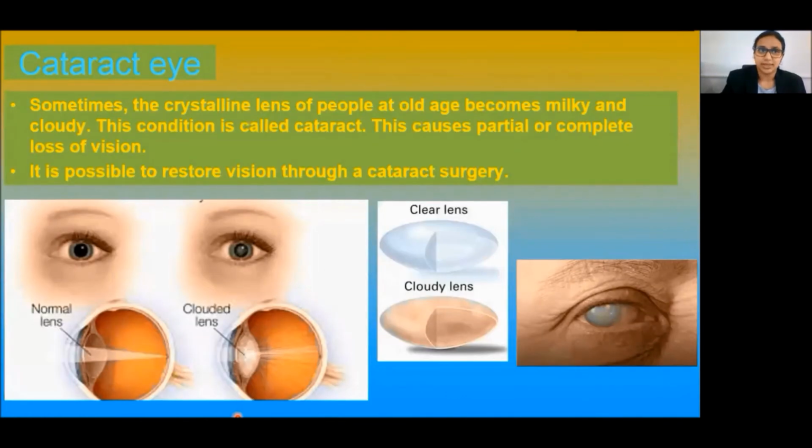So what is a cataract eye? You might have heard that people are having cataract eyes. What is that? Sometimes the crystalline lens of people at old age becomes milky and cloudy. This condition is called cataract. This causes partial or complete loss of vision. So it is possible to restore vision through a cataract surgery.